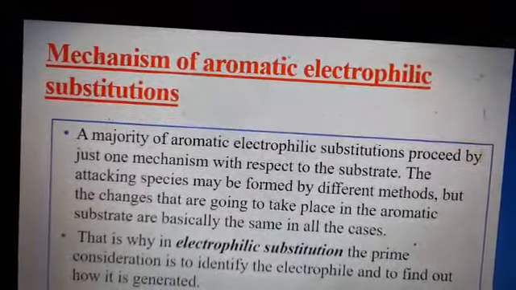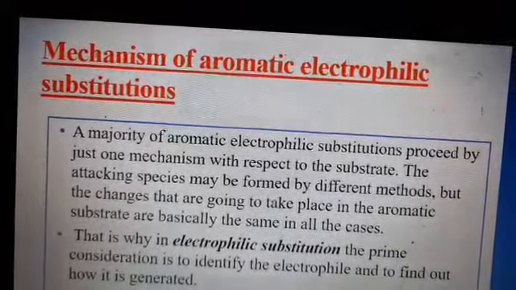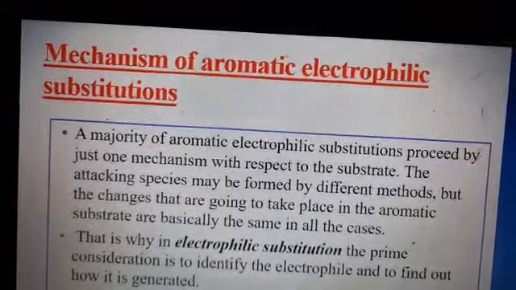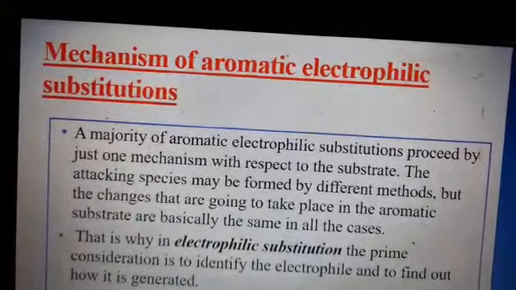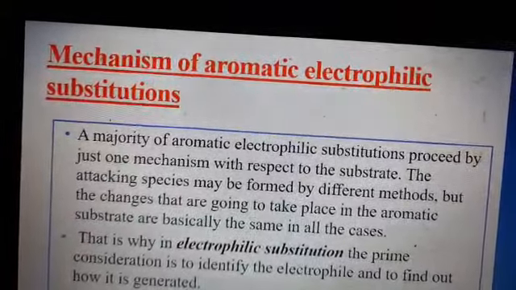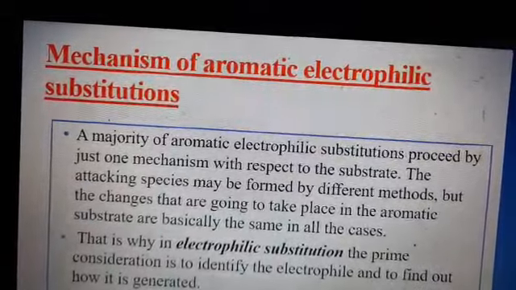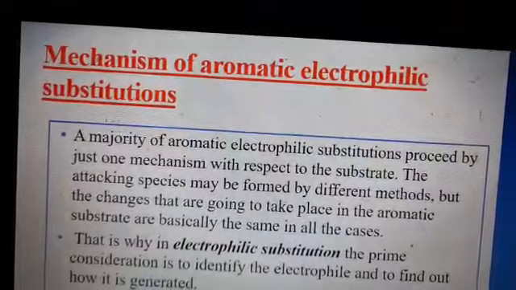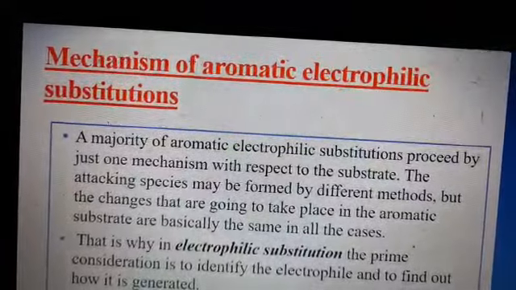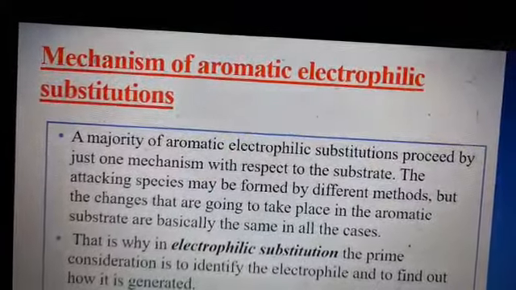Aromatic electrophilic substitution reactions and the reaction mechanism. Aromatic compounds have more than one double bond and a conjugated system of pi electrons.